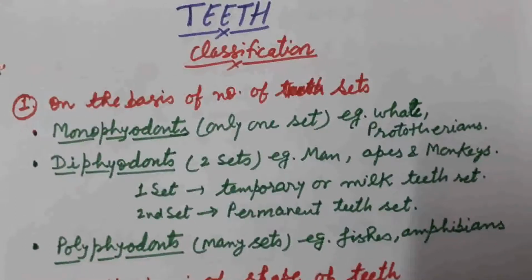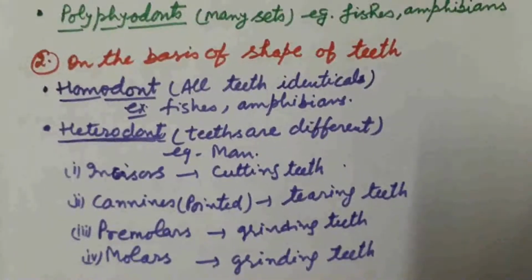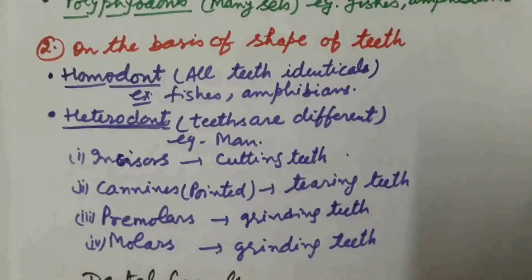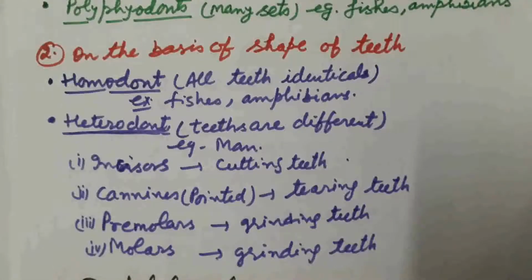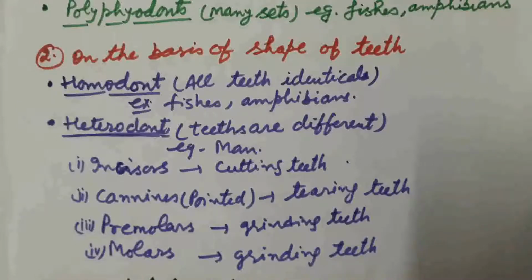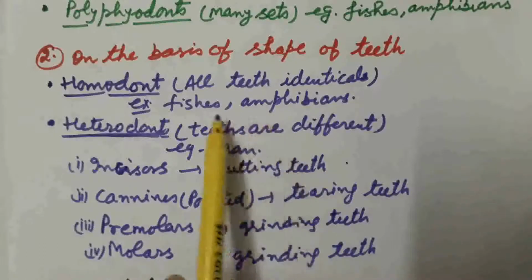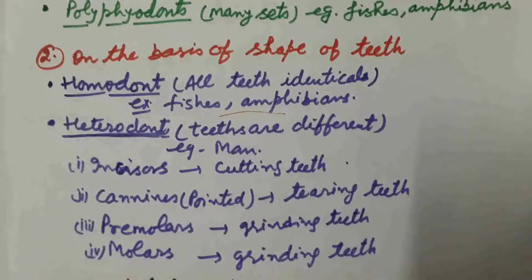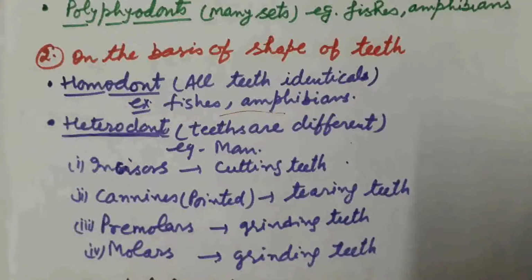Next type of classification of teeth is on the basis of shape of teeth. If all the teeth are identical in the body, then the condition is known as the homodont condition. We observe this in case of fishes and amphibians. If the teeth are different in shape, then the condition is known as heterodont condition. We observe this condition in case of human beings. Four types of teeth are present and their shapes are different.